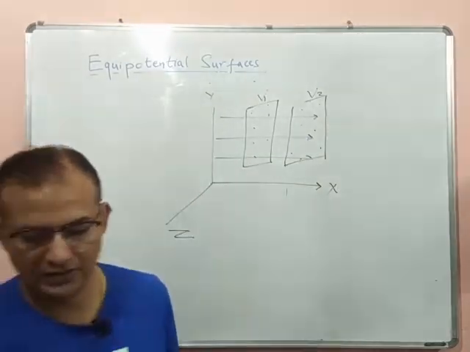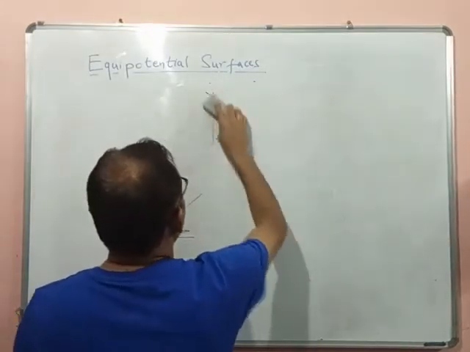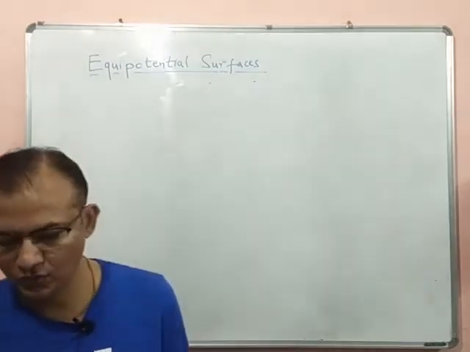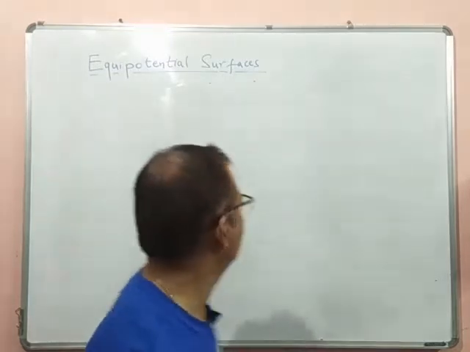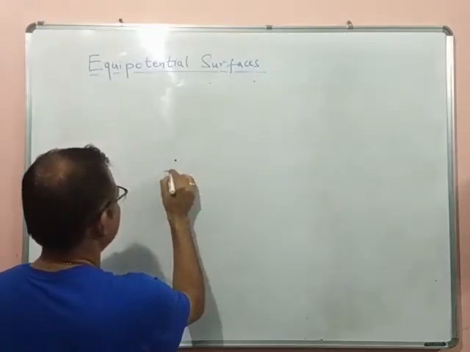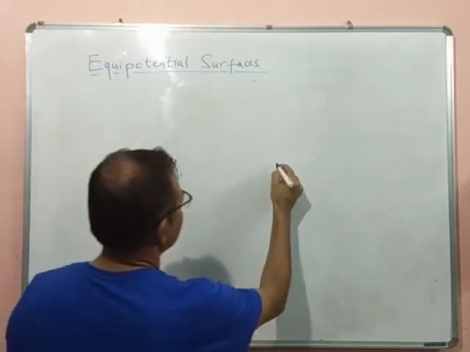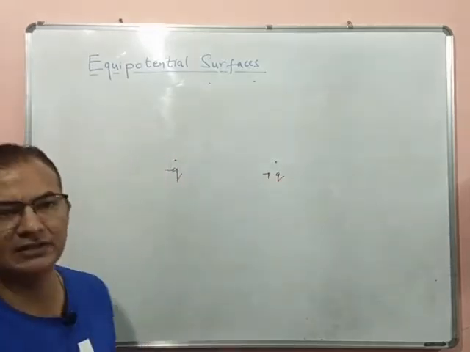Similarly, I can draw the equipotential surface for two similar charges or two opposite charges. For example, in the case of a dipole, suppose there is a minus q charge here and a plus q charge here. So what will be the equipotential surface?